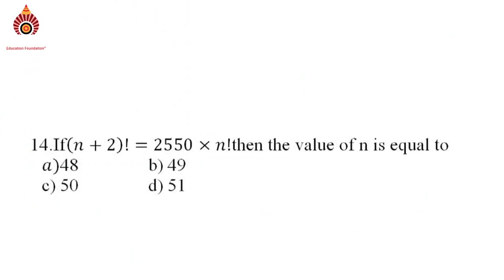See the next question. If (n+2)! equals 2550 into n!, then the value of n. It's a simple question. (n+2)! we can write (n+2) into (n+1) into n! equal to 2550 into n!.